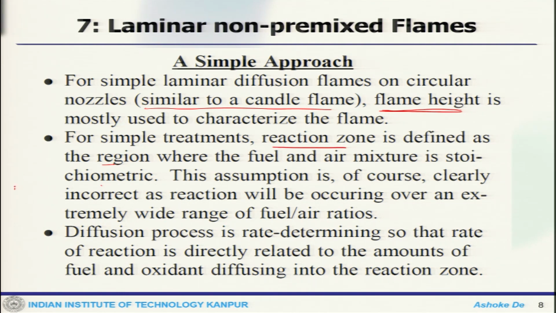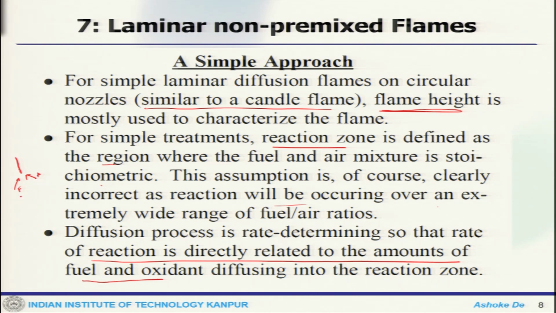That means this is your fuel coming in, this is your air coming in, and when the reaction takes place, that is the zone of stoichiometry. Obviously, the assumption lies there that this will be occurring over an extremely wide range of fuel and air ratios. Now, the diffusion process is also rate determining, so the rate of reaction is directly related to the amount of fuel and oxidant diffusing into the reaction zone.